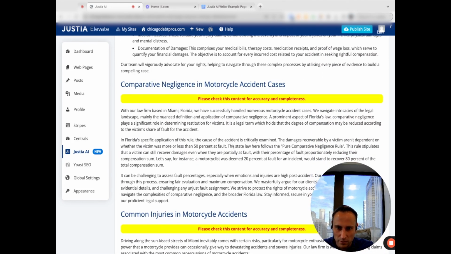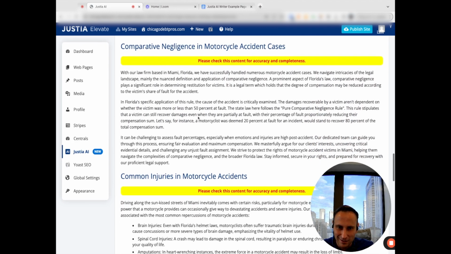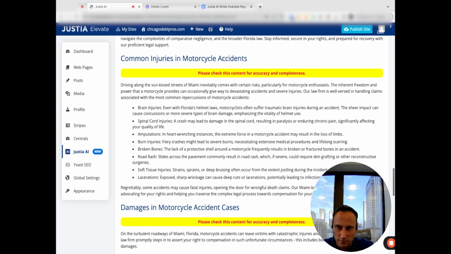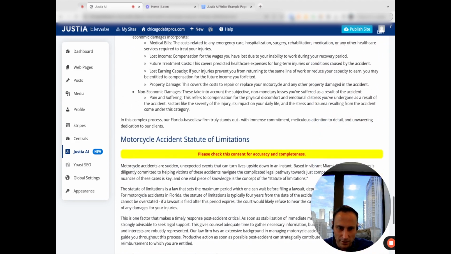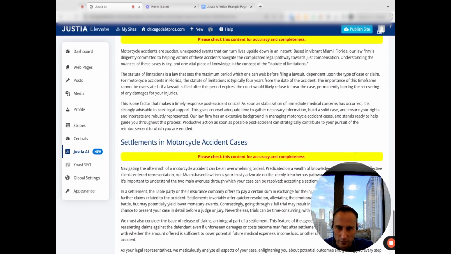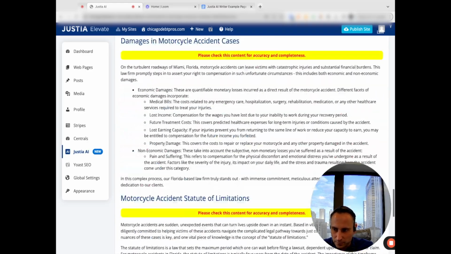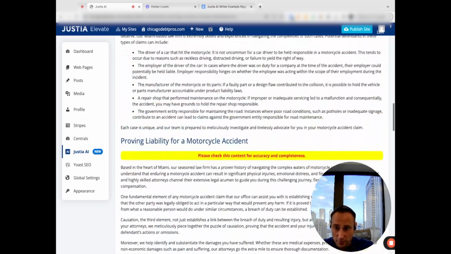Okay, here's some laws on Florida comparative negligence. Okay, a little bit about Florida, but I'd like to see a little bit more details on actual Florida state laws for motorcycle car accidents. So this is what you get.